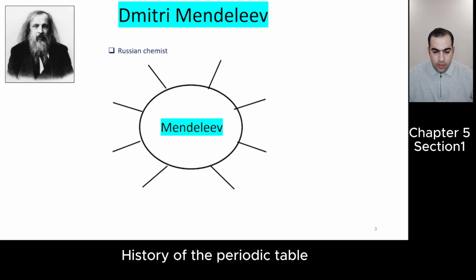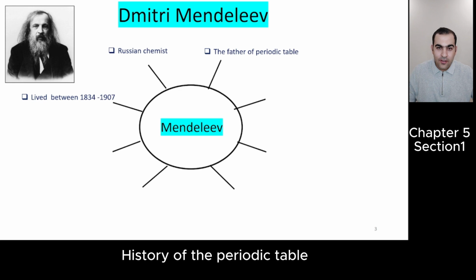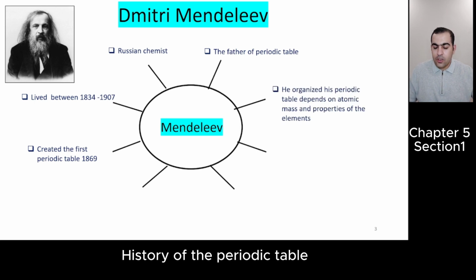Before we talk about his work, let's talk about his life. He was from Russia. He lived between 1834 and 1907. We call him the father of the periodic table. Why? Because he created the first periodic table in 1869. Also, how did he create the first periodic table? The history of his work was like that.